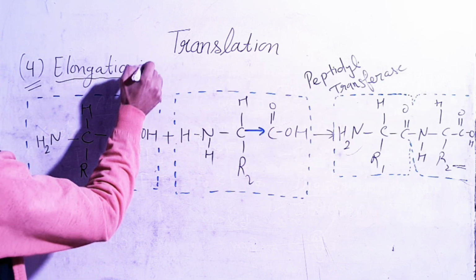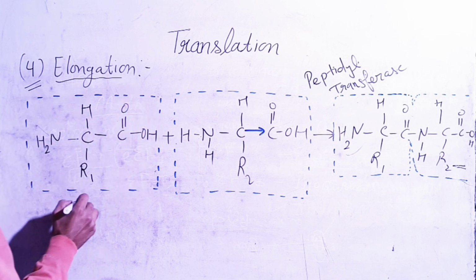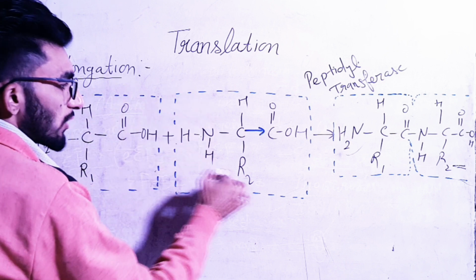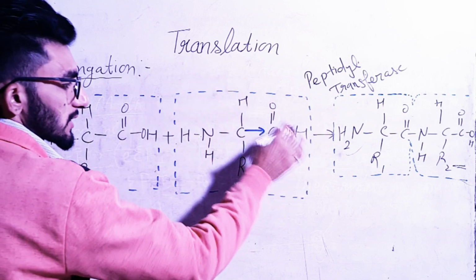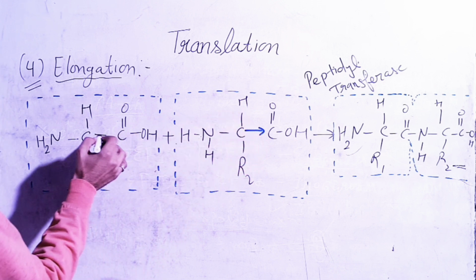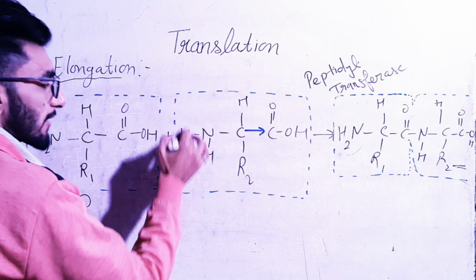So in the elongation this thing will happen. This is the amino acid which is present at the P site, which was already present. And this is the new amino acid which is coming with the tRNA. Here we have the COOH group, the carboxylic group, and here we have the amine group.